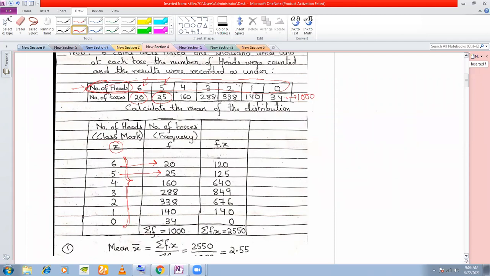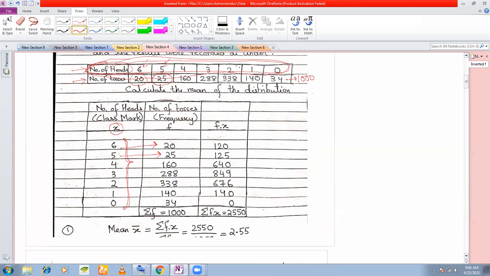Okay, so you need to arrange this one, number of heads, in the ascending or descending order, and then write the second number of tosses accordingly, if it is not given in ascending or descending order. Thankfully, here it is given in the descending order. And here, so the number of tosses that will be there, that will form your frequency, because this is your variate, right?